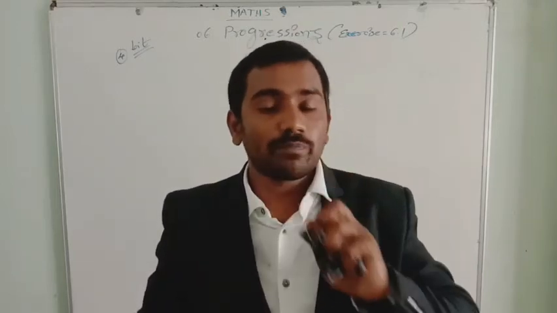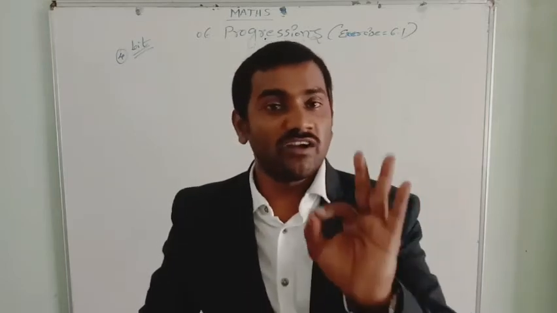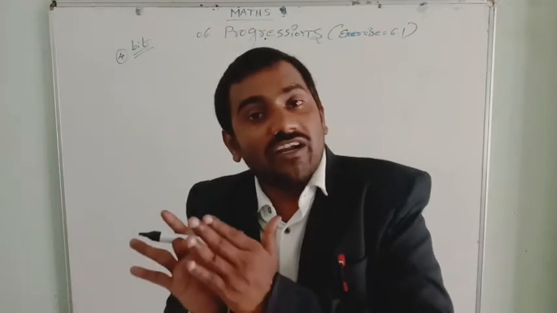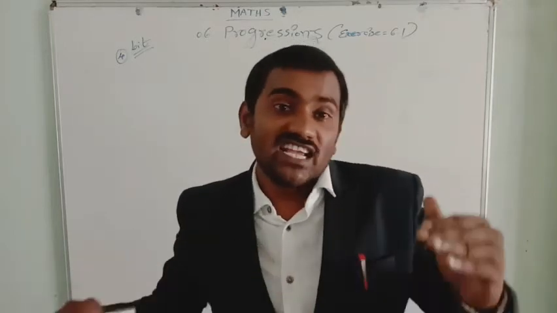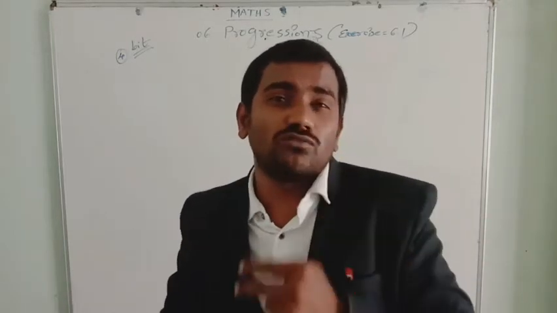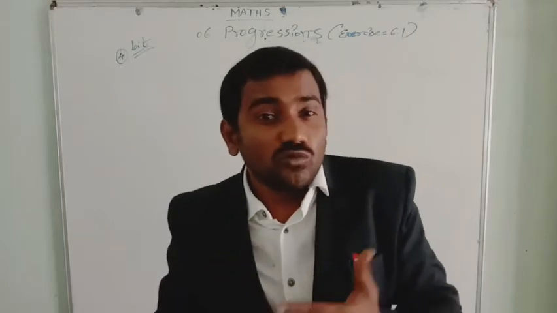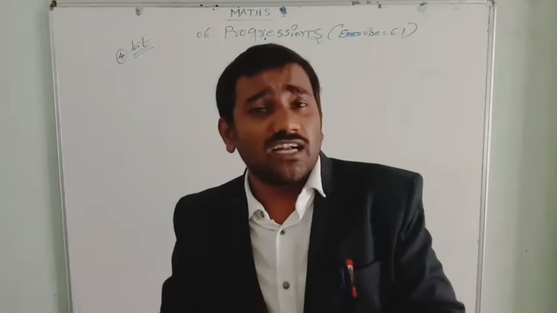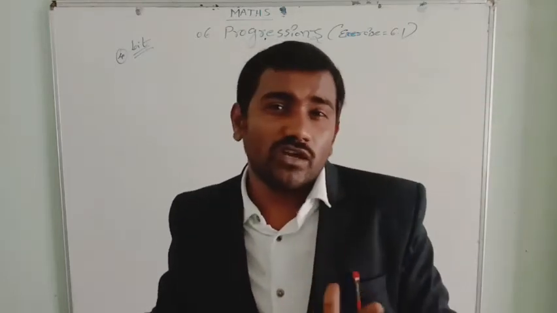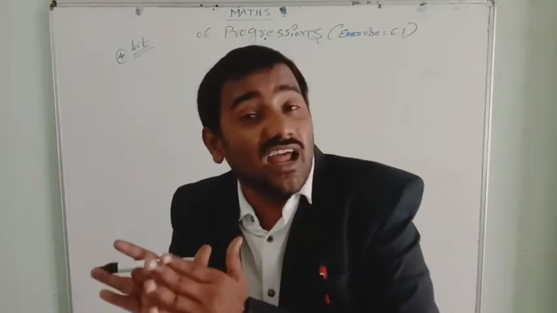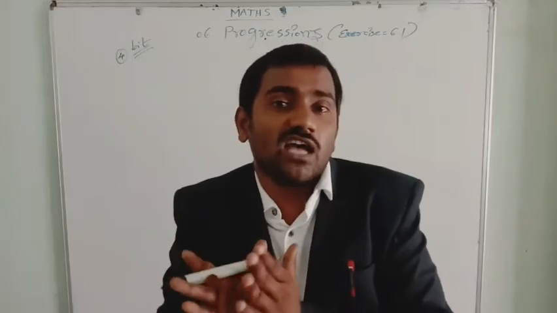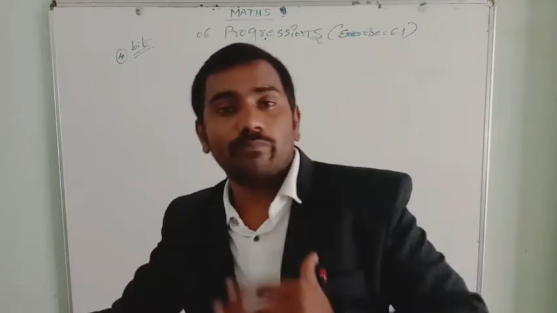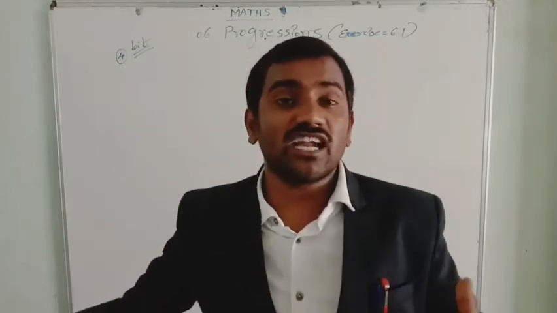So first we need to find out the common difference D for the list of numbers. If D is the same 2 times, at least 2 times you find D, and if both times you got the same common difference, go for the third time if you still have doubt. Find the common difference of the same list of numbers. If every time the common difference is the same, hence the list of numbers are in arithmetical progression.